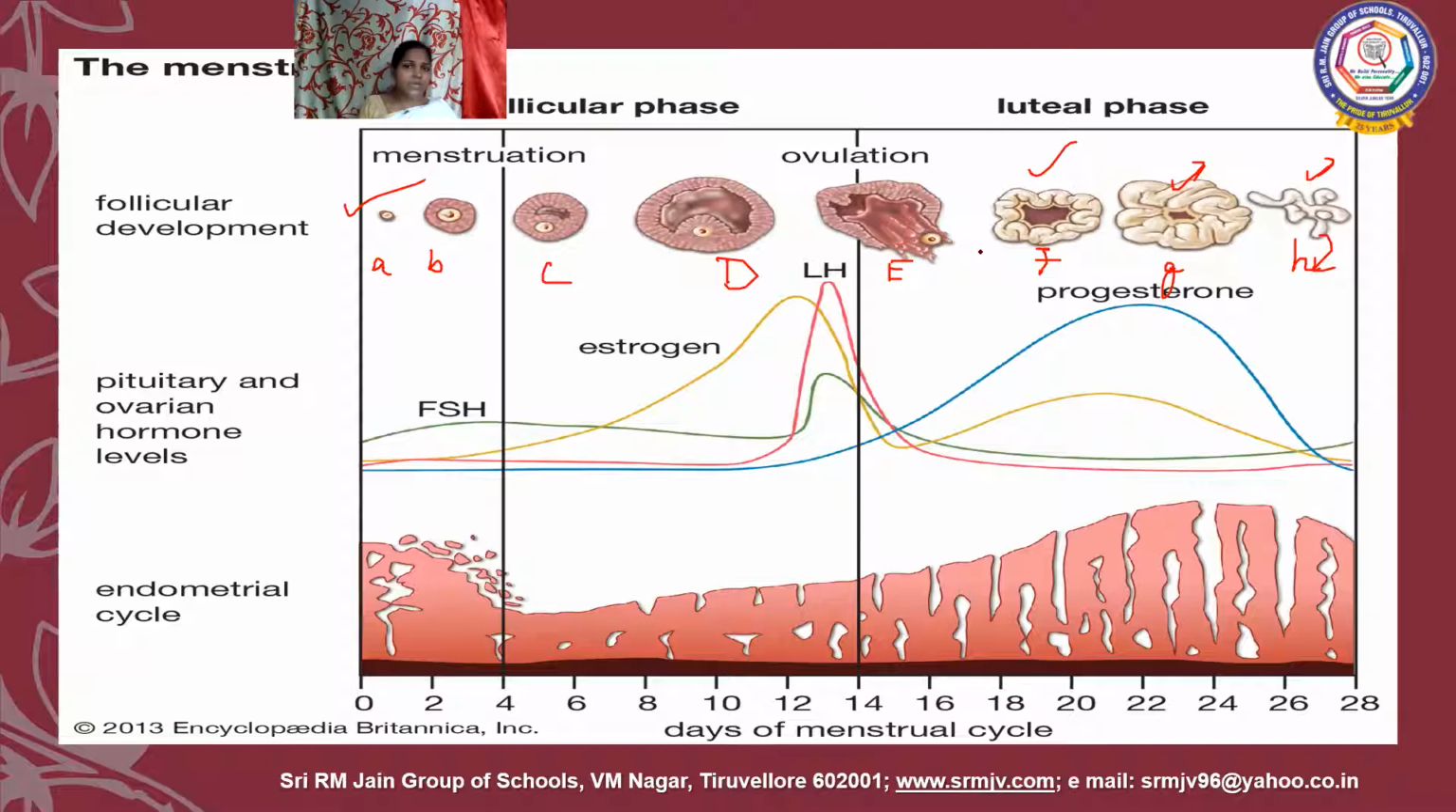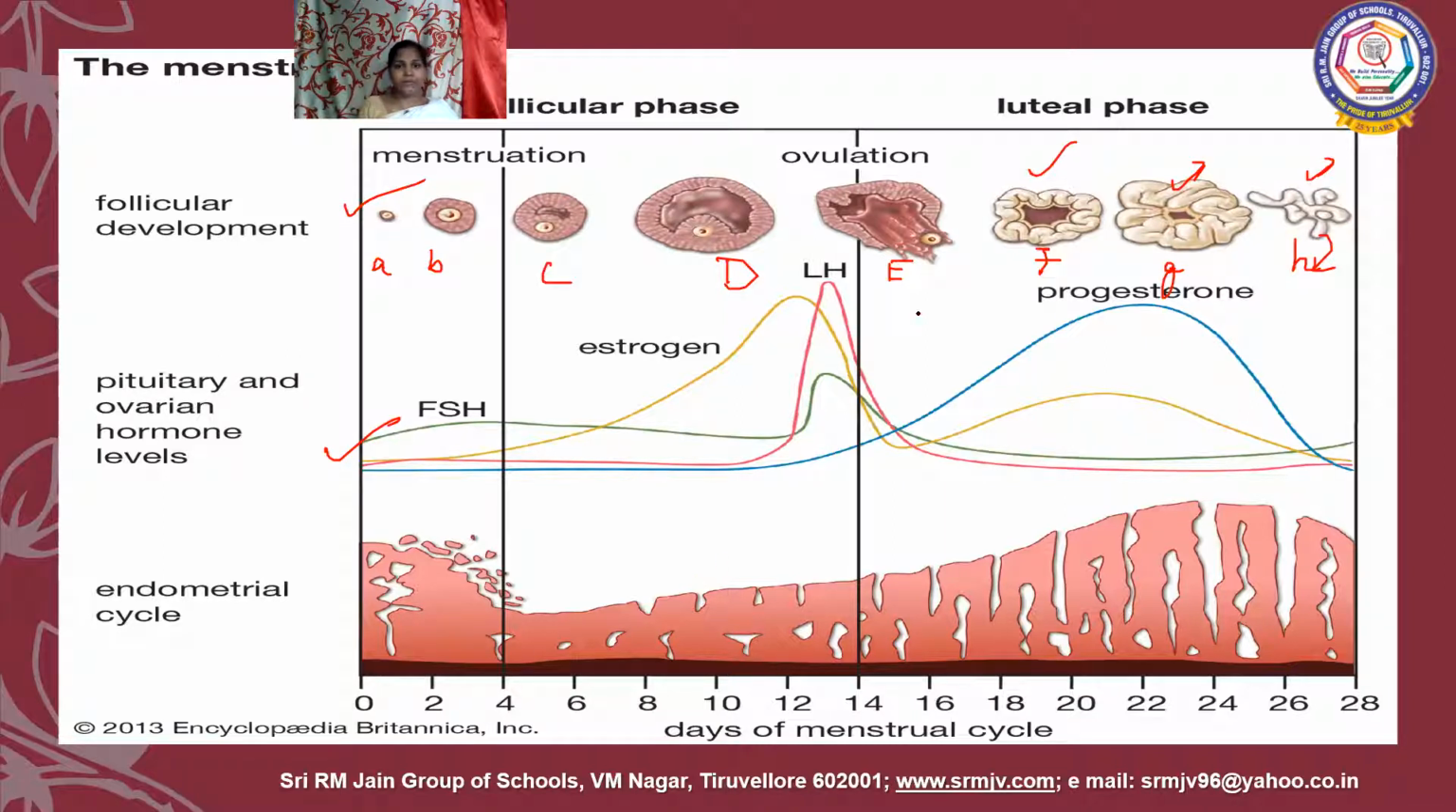And what is this E? E is nothing but ovulatory phase, where the secondary oocyte is released by the rupture of Graafian follicle. Like that, they will ask you questions here. And this graph is very important, okay? So this graph is showing all the four hormones, that is 2 pituitary hormones and 2 ovarian hormones.